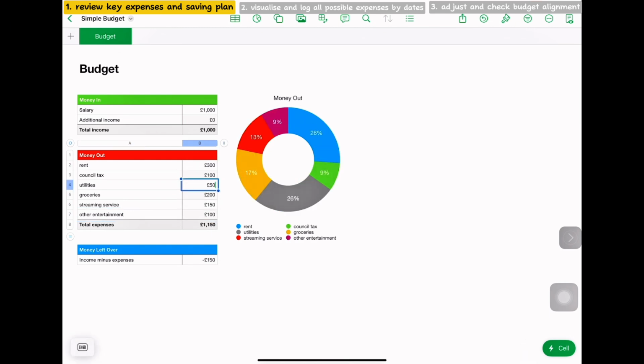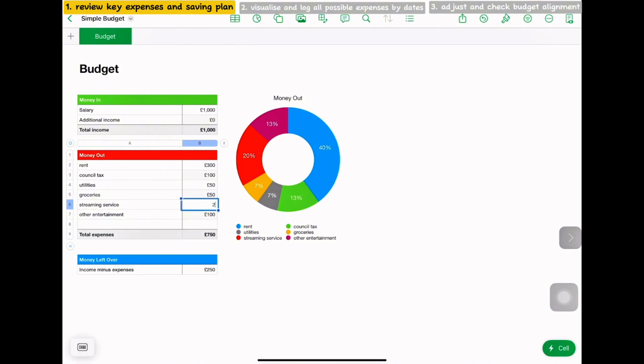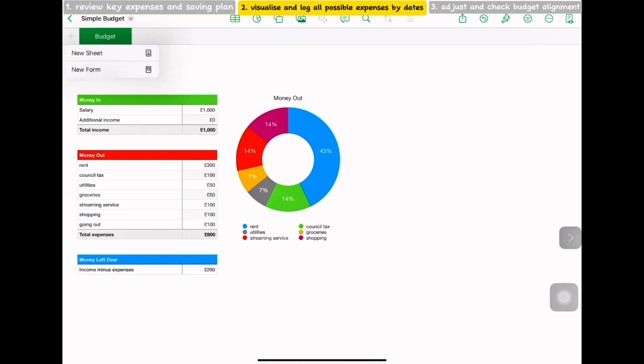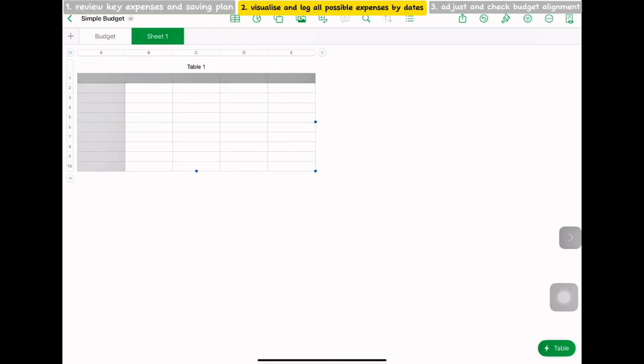And my main categories are rent, council tax, utilities, groceries, streaming services, and other entertainment that includes going out with friends, etc. Here comes the part that I want to show the most, and that is how I manage my money in a visualized way.